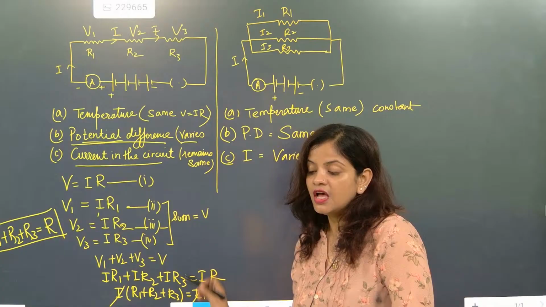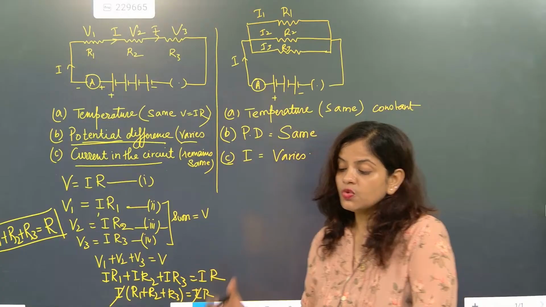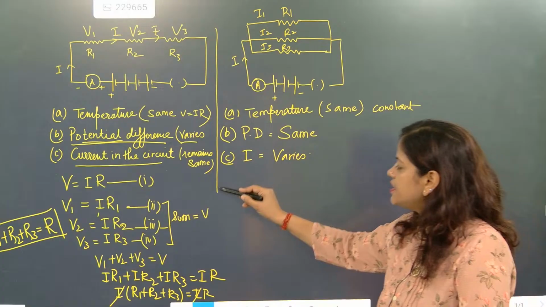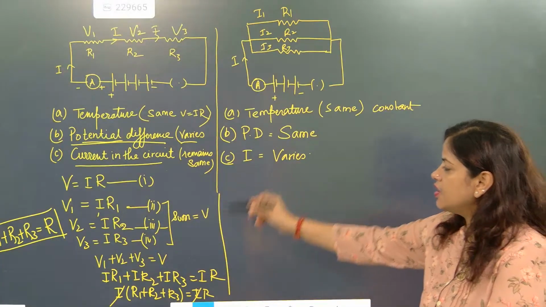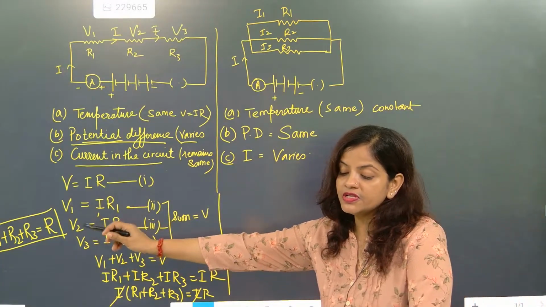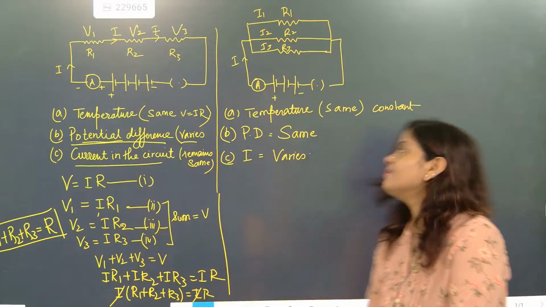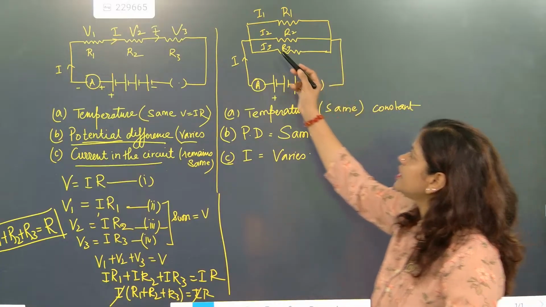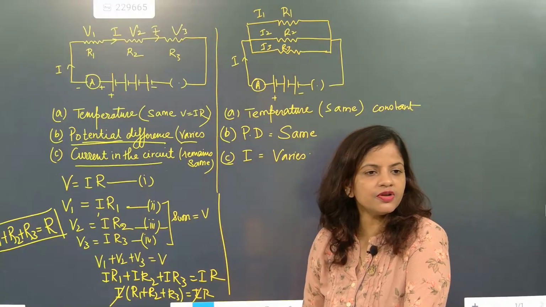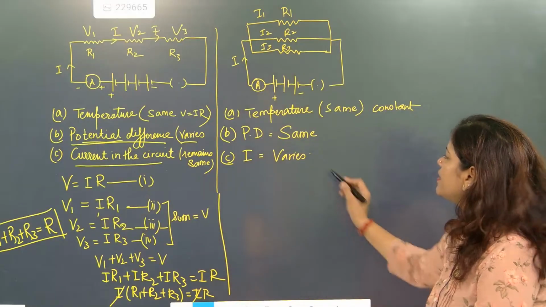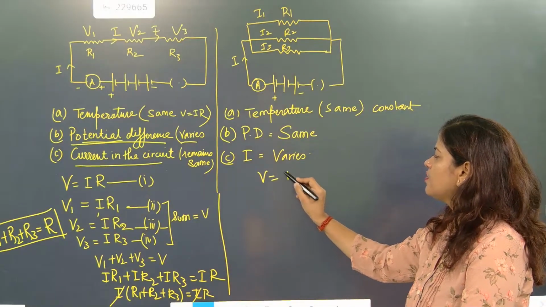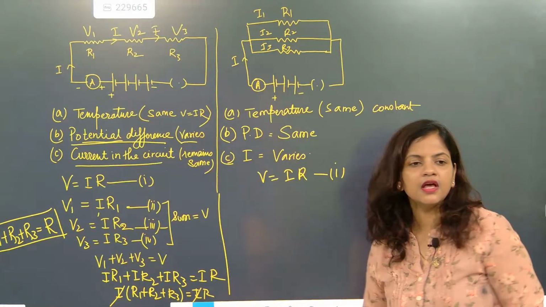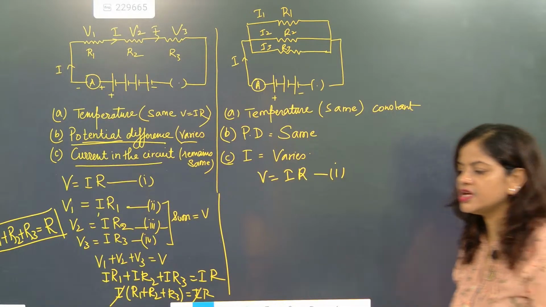The equivalent resistance will always be higher. What is the terms and condition? I'm going to teach that part also. But in series connection, you see R is equal to R1 plus R2 plus R3. But what about the parallel connection? In parallel connection, you know that current varies, potential remains the same. So here we know again V is equal to IR. So the amount of current flowing in the circuit will be directly proportional to the potential difference.